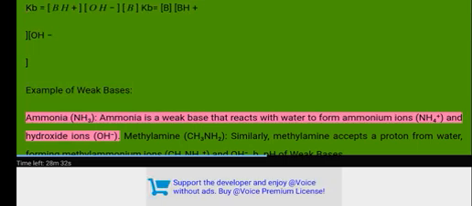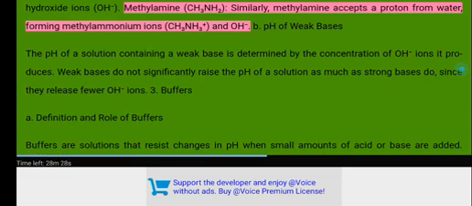Examples of weak bases. Ammonia, NH3. Ammonia is a weak base that reacts with water to form ammonium ions, NH4+, and hydroxide ions, OH-. Methylamine, CH3NH2. Similarly, methylamine accepts a proton from water, forming methylammonium ions, CH3NH3+, and OH-.